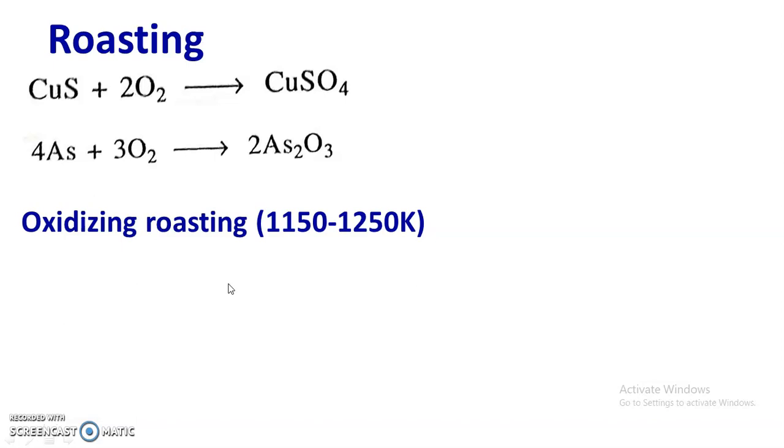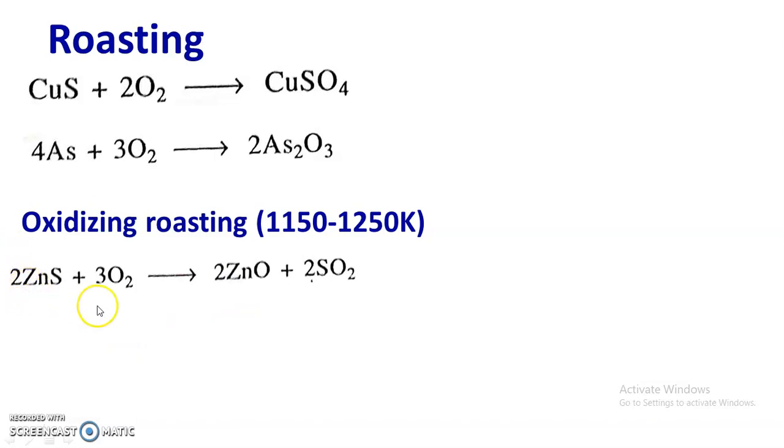And during this oxidizing roasting, the metal sulfides are converted into oxides. Especially this oxidizing roasting is carried out for the extraction of zinc, lead, nickel, copper, etc.